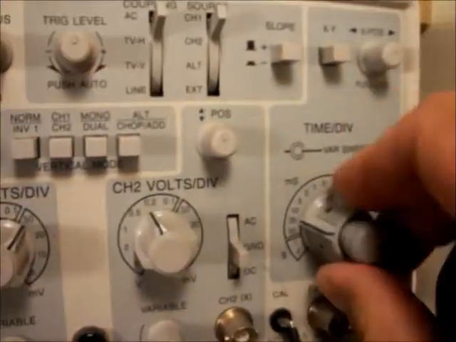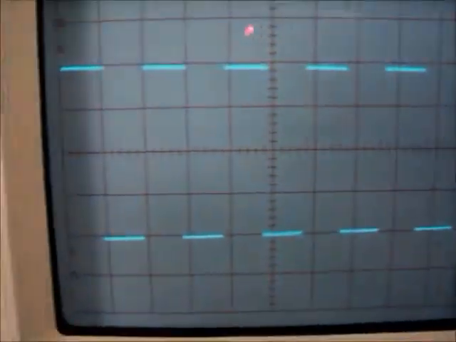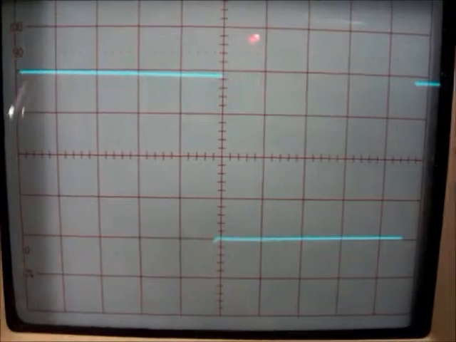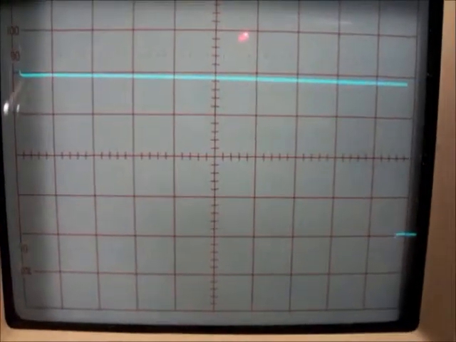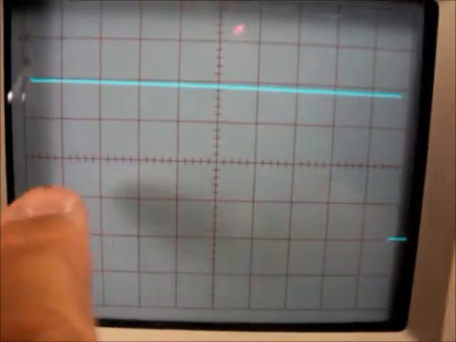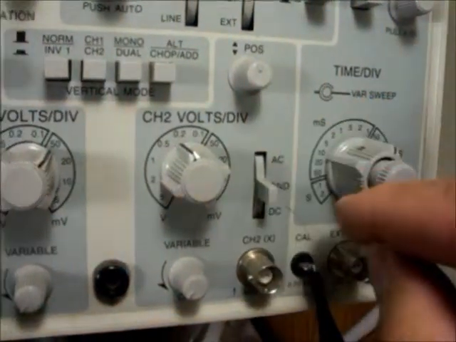Now we're going slower and slower. Wrong way. So I'll turn it the other way, and we'll speed it up, and we're starting to spread the signal out. We want to display one full waveform. If I turn one more time, that's too much, because this is half of the waveform here, and then we lose it. So turn it back one